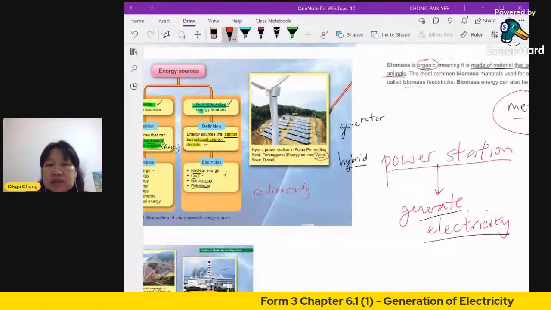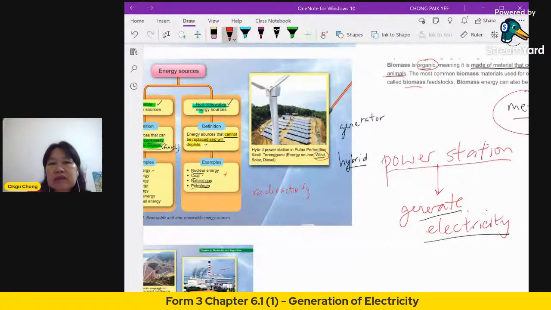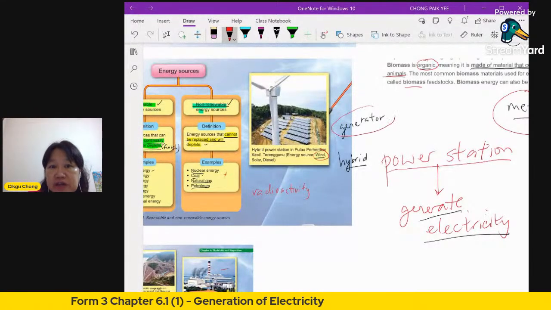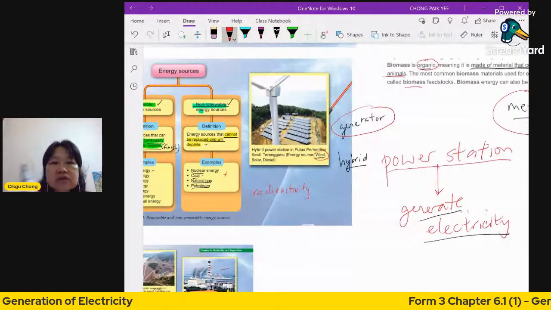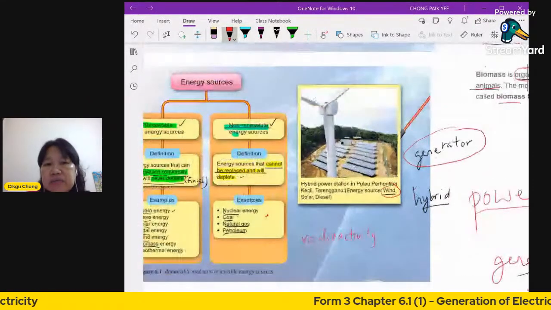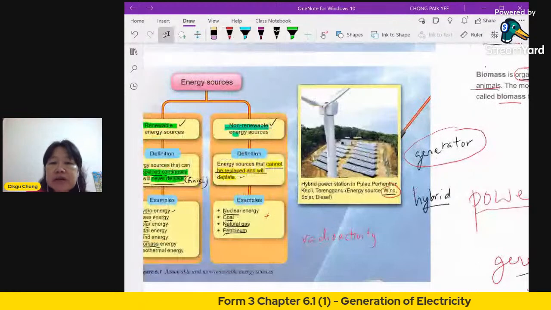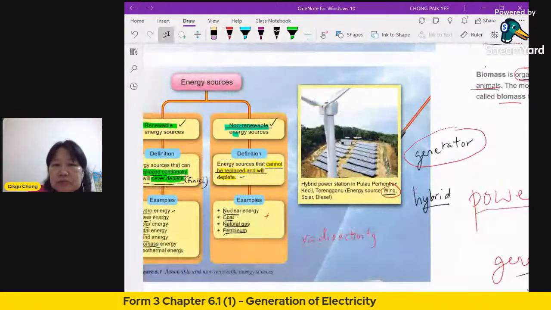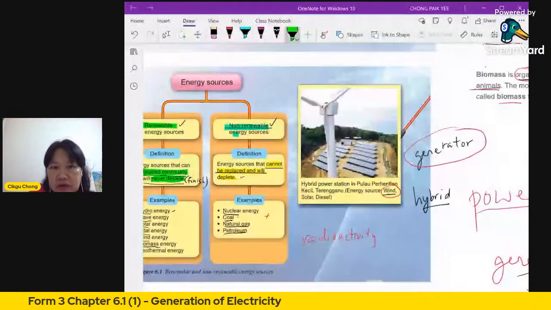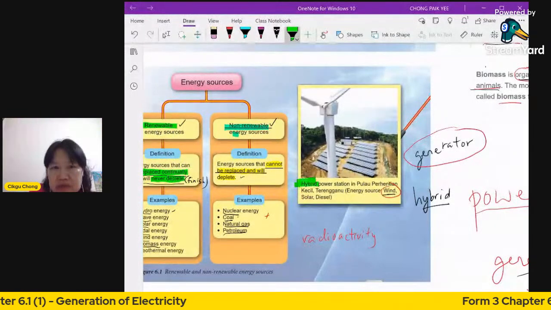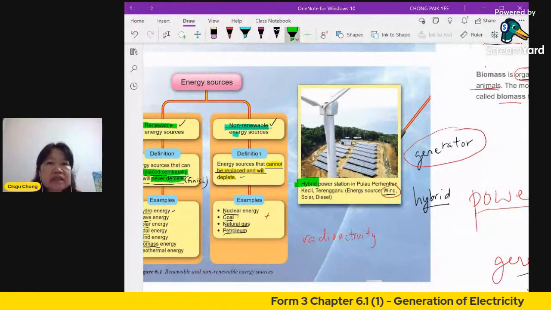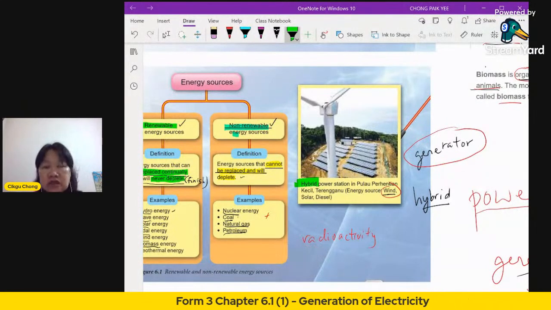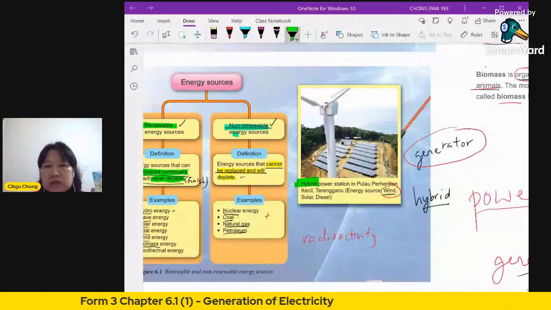Okay, so in a power station, you will have at least one important device called a generator. You will see that later, what a generator is and what's inside a generator. If you look at this picture here, this is a hybrid power station in Pulau Perhentian in Terengganu. Now, what is the meaning of hybrid? Whenever you see this word hybrid, it means a combination of more than one thing. A hybrid is like a mix, a fusion between two things. Okay, what do they fuse inside there?